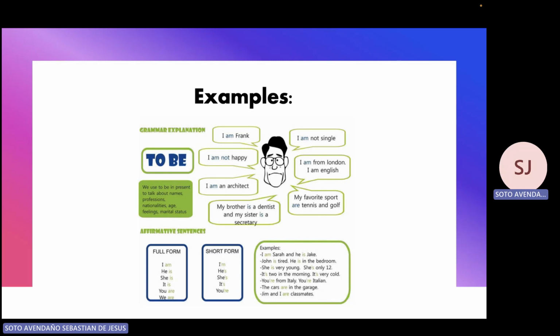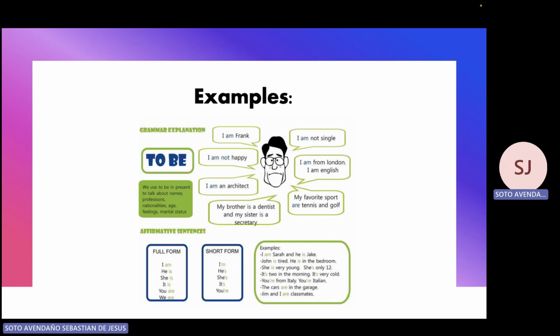Then we have I am an architect. So we're talking about the profession. So this guy is telling us his profession. He's an architect. Okay, then we have my brother is a dentist and my sister is a secretary. It's the same. They're using the verb to be to tell us their profession. Then it says, I am not single. We have another negative form of the verb to be, and in this example, they're using the marital status. They're saying that they're not single.